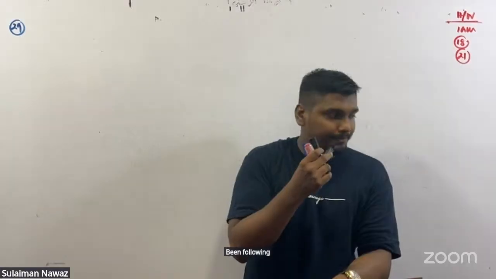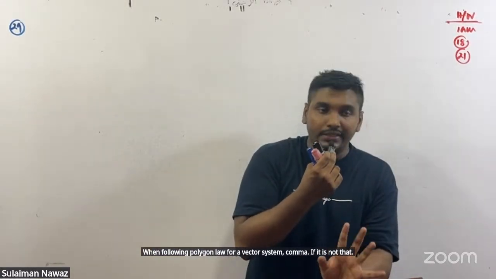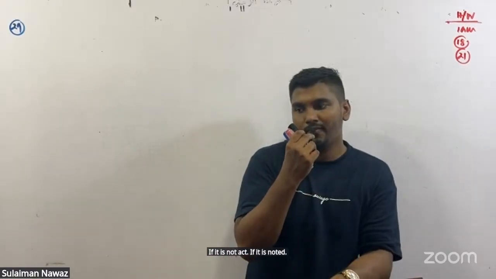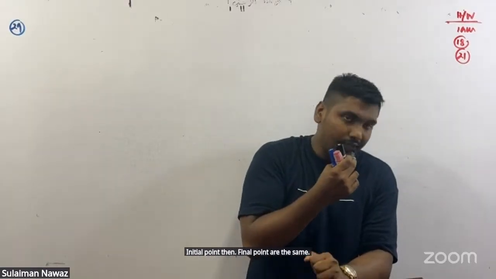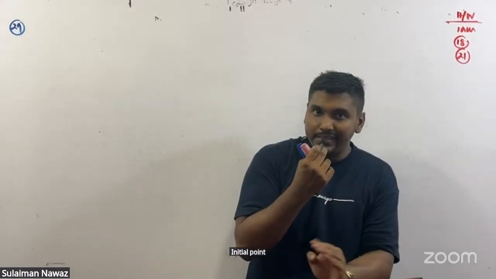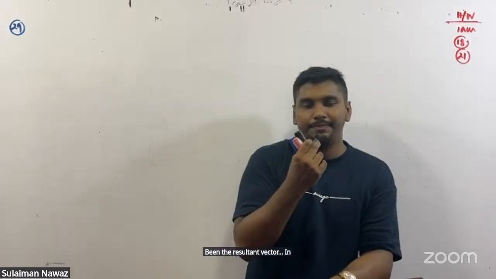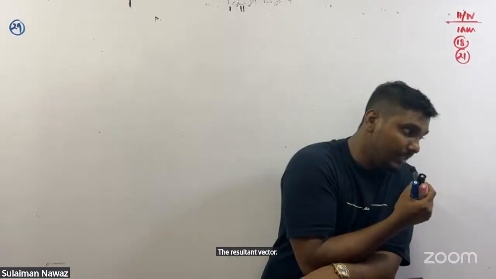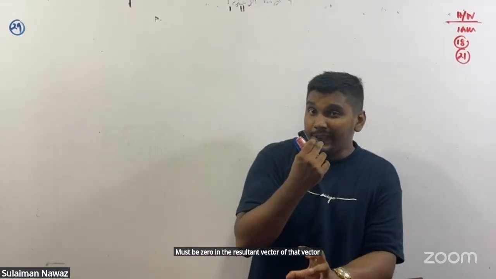When following polygon law for a vector system, if the initial point and final point are the same, then the resultant vector of that vector system must be zero.